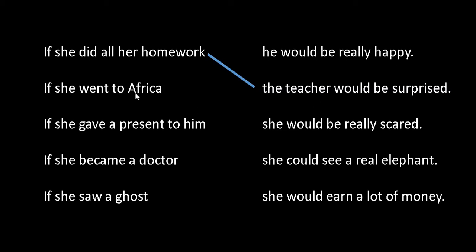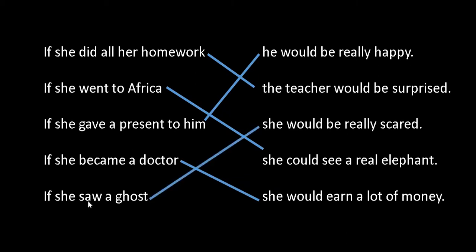Next, if she went to Africa. What kind of animals can we see in Africa? Elephants, right, so she could see a real elephant. Next, if she gave a present to him. Wow, what's our feeling? He would feel really happy, of course. Last one, if she became a doctor. Ooh, what's a good thing about being a doctor? Money. She would earn a lot of money. And lastly, if she saw a ghost, she would be really scared. Will she probably see a ghost? Probably not, but if she did, she would be really scared.